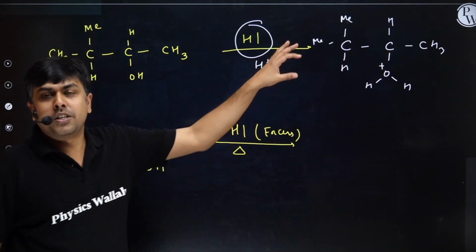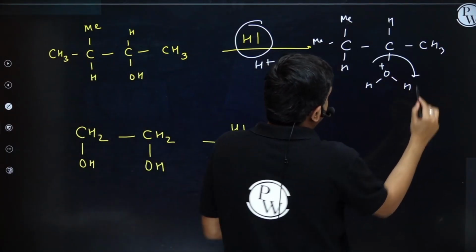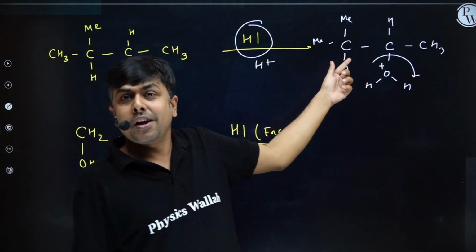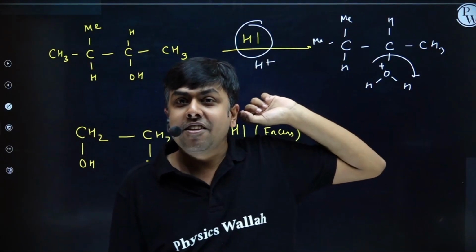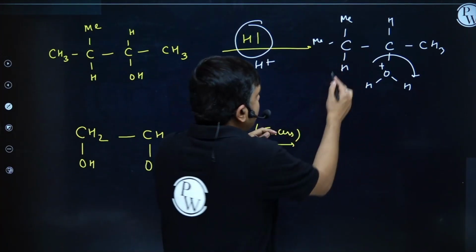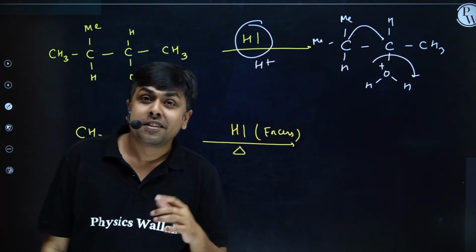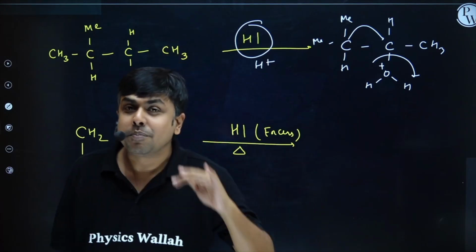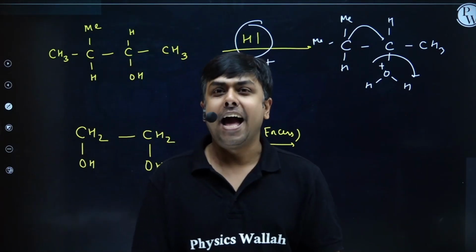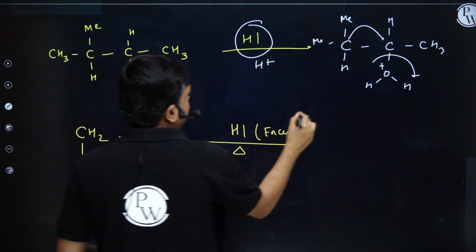I hope you understood till here. Now this H2O will depart. I will have the formation of a 2 degree carbocation. And now this 2 degree carbocation may undergo further rearrangement. Why? Because if I shift this hydrogen from this particular carbon to this carbon, I will have the formation of a 3 degree carbocation, which is more stable as it contains more alpha hydrogens.